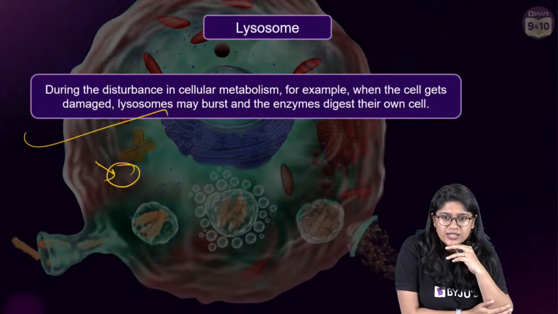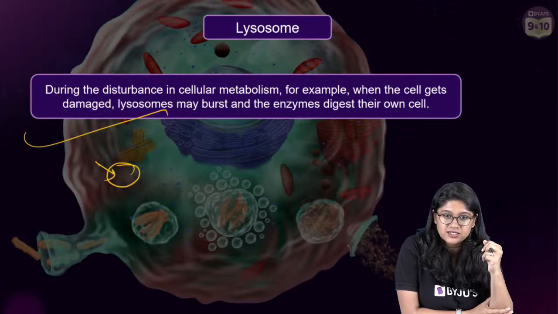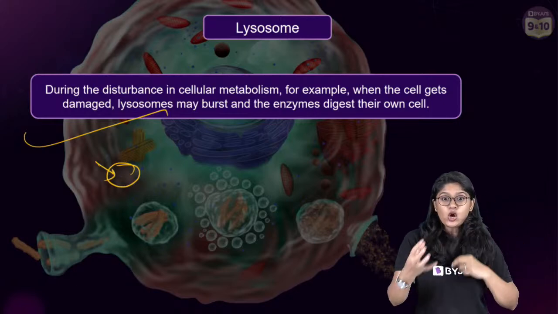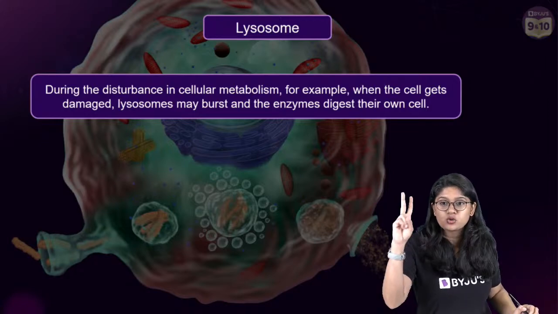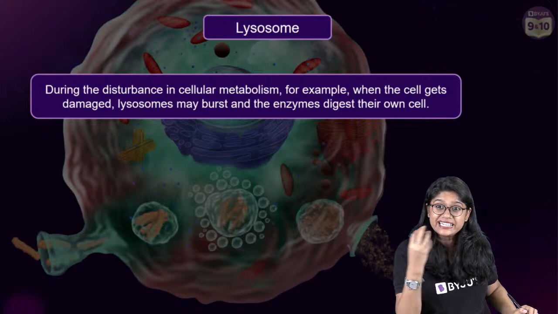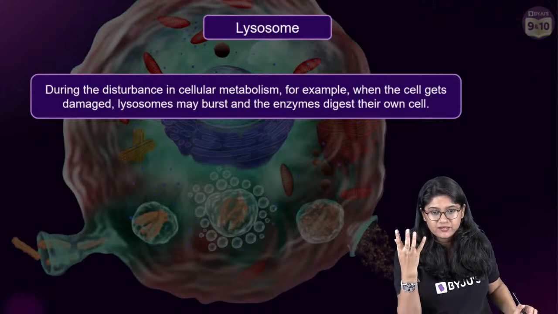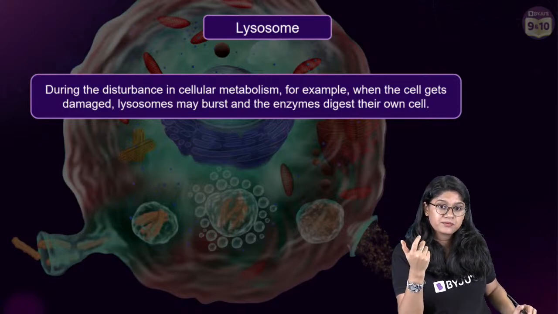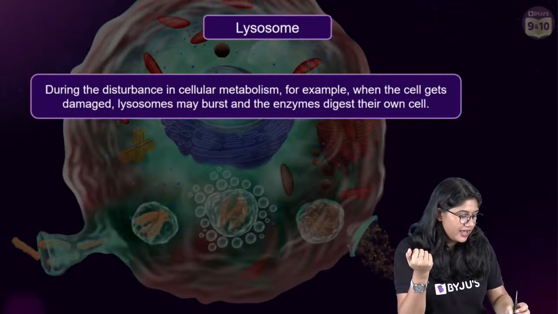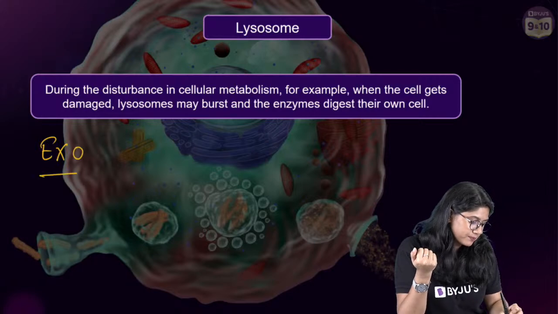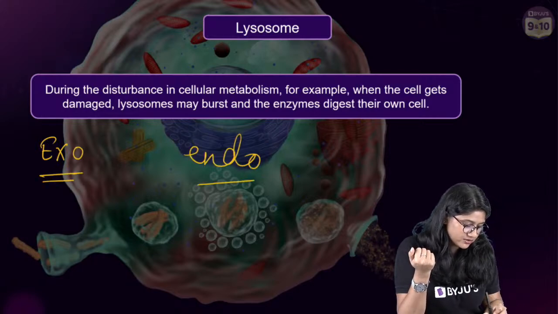Ma'am, how do lysosomes know what to throw outside? They're very smart. So when we talk about the cells, everyone, if you remember in the beginning, we discussed two important things: intake and outtake. Phagocytosis. You remember what is phagocytosis? Exocytosis and endocytosis.